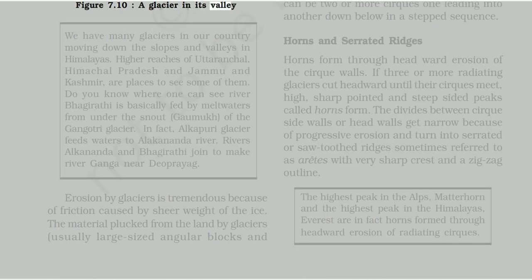We have many glaciers in our country moving down the slopes and valleys in Himalayas. Higher reaches of Uttaranchal, Himachal Pradesh and Jammu and Kashmir are places to see some of them. Do you know where one can see them? River Bhagirathi is basically fed by meltwaters from under the snout, Gaumukh, of the Gangotri glacier. In fact, Alkapuri glacier feeds waters to Alkananda river. Rivers Alkananda and Bhagirathi join to make river Ganga near Deoprayag. Erosion by glaciers is tremendous because of friction caused by sheer weight of the ice. The material plucked from the land by glaciers, usually large-sized angular blocks, and